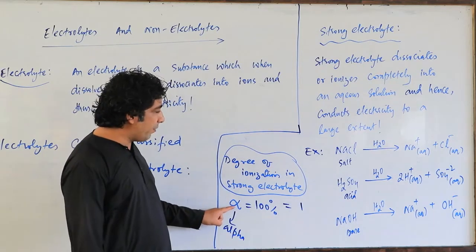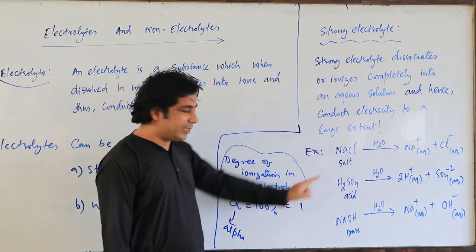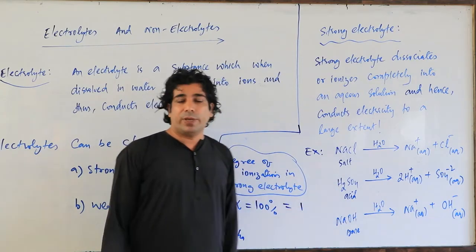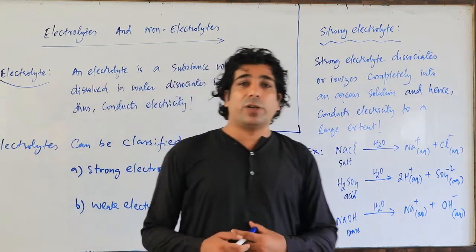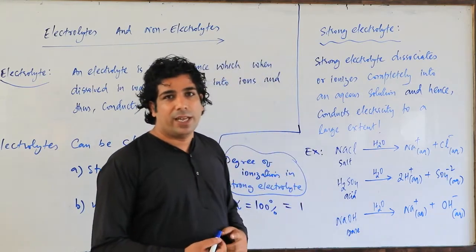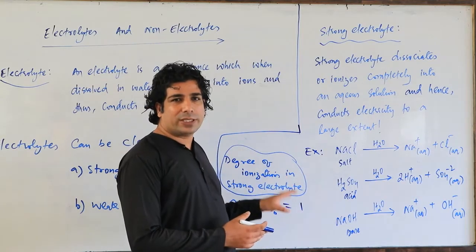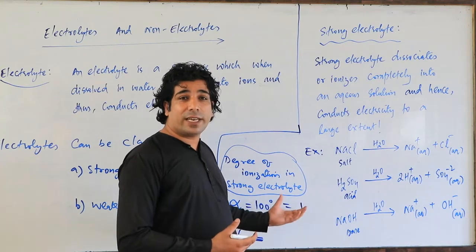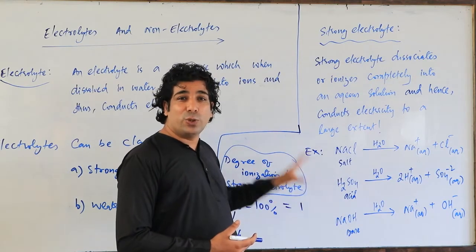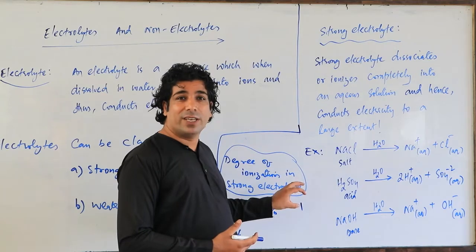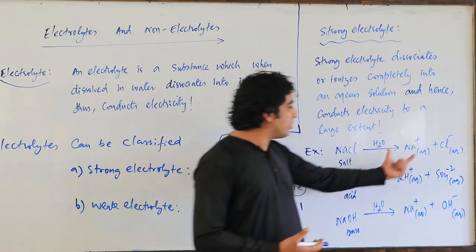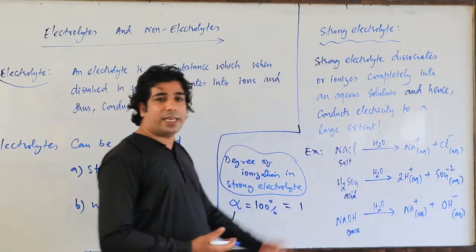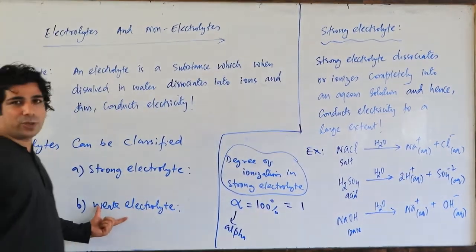So what will be alpha for NaCl? Alpha for NaCl will be 1. For H2SO4, 1. For sodium hydroxide it will be 1, because a strong electrolyte will break 100% in aqueous solution, my dear friends. And now, do you think such solutions can conduct electricity to a large extent or to a small extent? It will conduct electricity to a large extent. So solutions will conduct electricity, my dear friends, because these solutions will have a large number of cations and anions. So please make note of this. And after this we'll look into weak electrolyte.